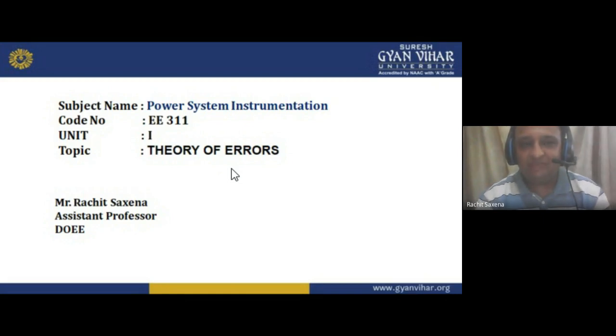And in competitive exams we have the maximum questions from power system and electrical machines. In power system we have 7 or 8 subjects, as I told you earlier: generation of electrical power, transmission and distribution, power system analysis, power system engineering, and protection is also there, switchgear protection. And power system instrumentation is another part of it. So in power system instrumentation, how can we use and which type of instrument are we using for the measuring purpose in power system?